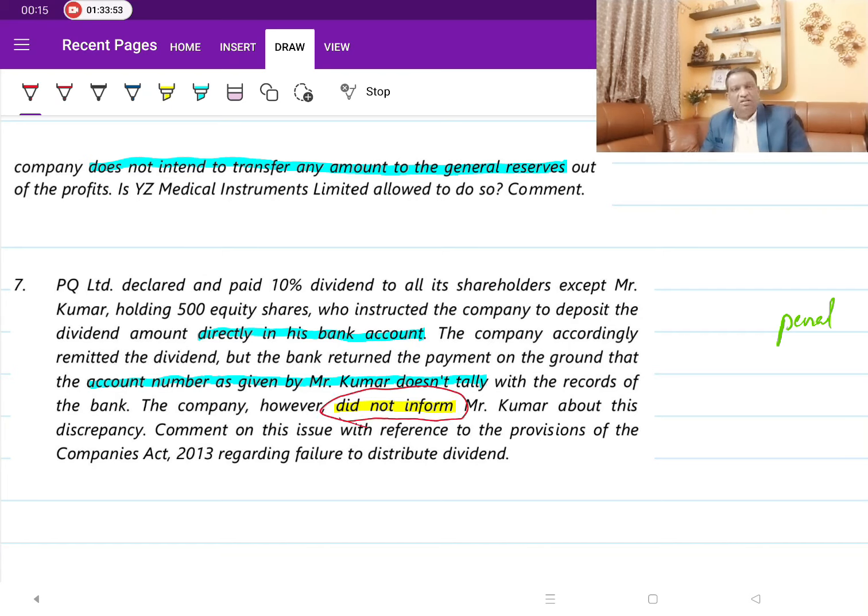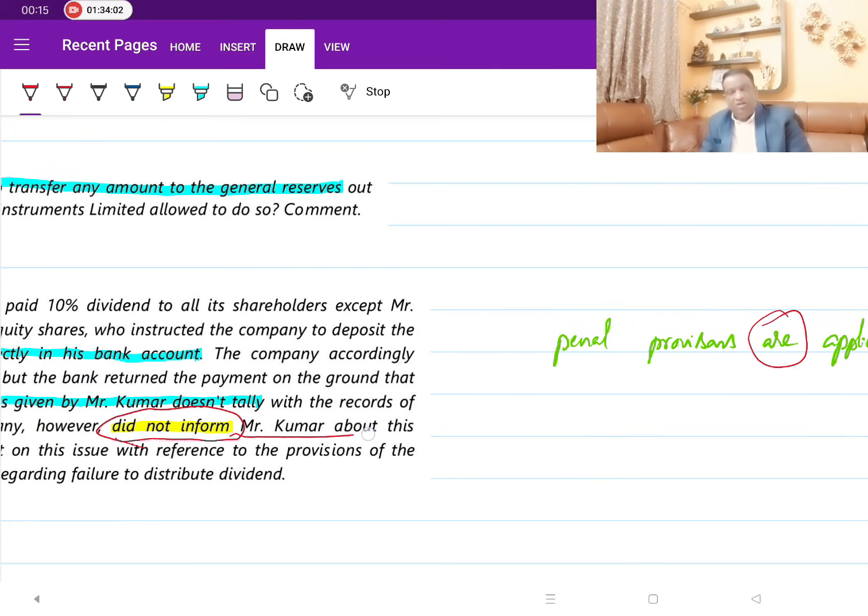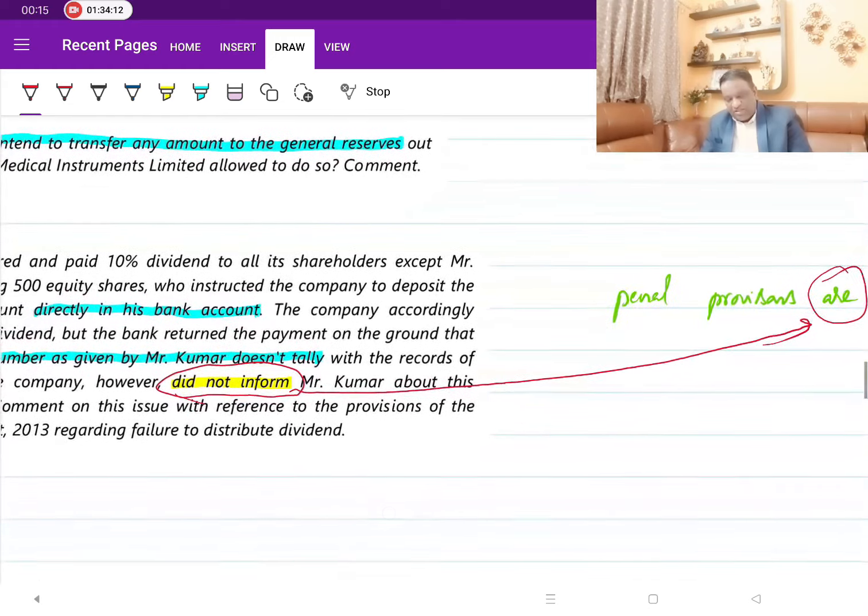Then is the company subject to penal provisions? Yes, the penal provisions are applicable. Why are they applicable? Only for this reason: because you did not inform. Not for not making the payment. It's not your fault. But not communicating to him is the company's fault. Therefore, they are liable for it. This is what it is.